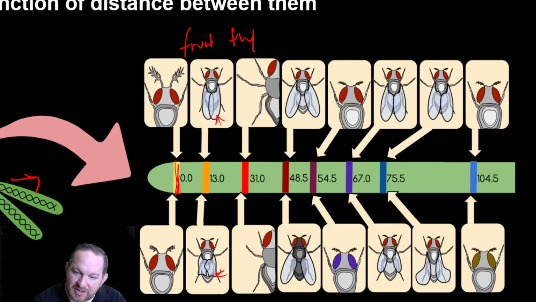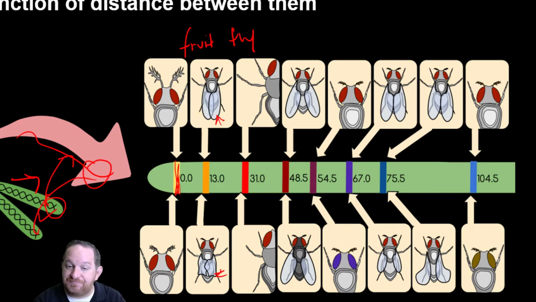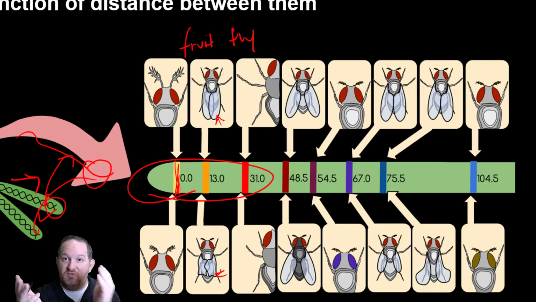This one has kind of little dumpy wings or something, right? They don't look quite right. And then we're looking, oh, what's going on here with the legs, right? So what happens is, you may remember when crossing over occurs in meiosis, sometimes some of the chromosomes cross over and exchange genetic information with another chromosome, and then that genetic information would cross back over. Well, if the genes are closer to each other on the chromosome, when crossing over occurs, right,